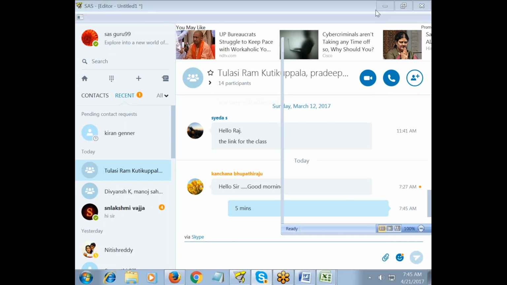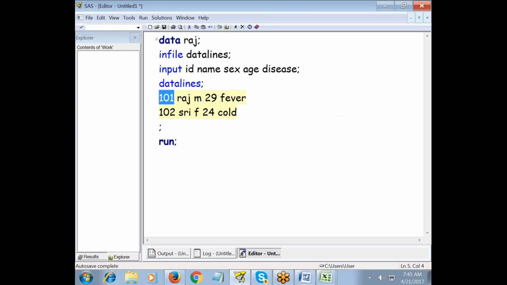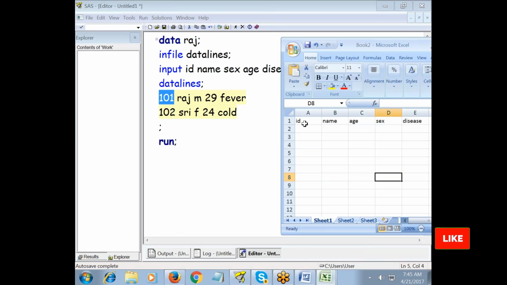Right. So in Excel, we say column 1, column 2, column 3, column 4. In SAS, we call it variable 1, 2, 3, 4. Whenever SAS is trying to read data, it will by default read only numbers. You can see here in ID, it will read 101. Because this is a number, it will comfortably read, no issues.